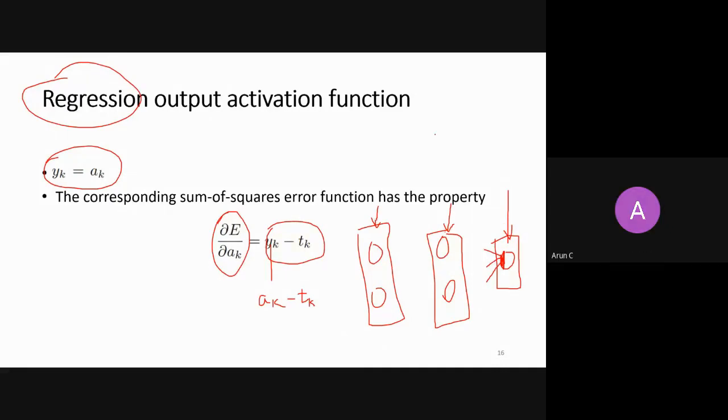No, we are doing stochastic gradient descent. So every time, I will take a gradient with respect to one sample, and I will calculate dou of the error function by dou AK. What will happen to that y of x1 and w? Which one are you talking about?